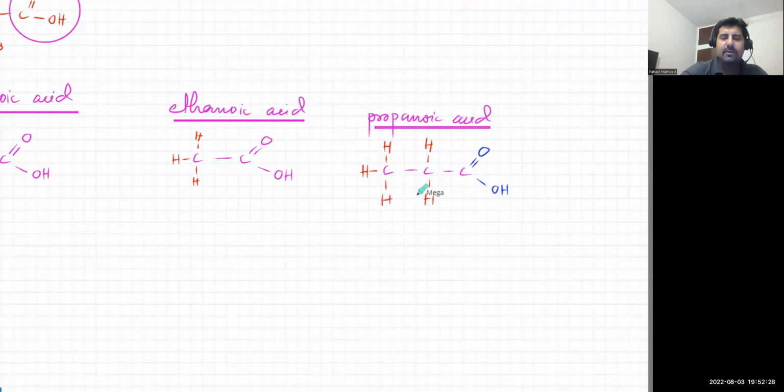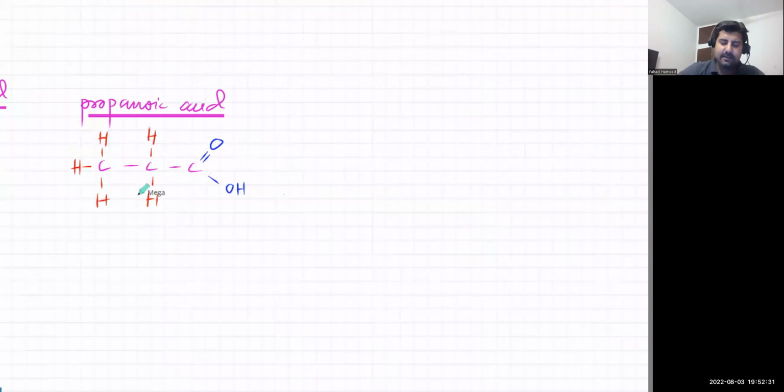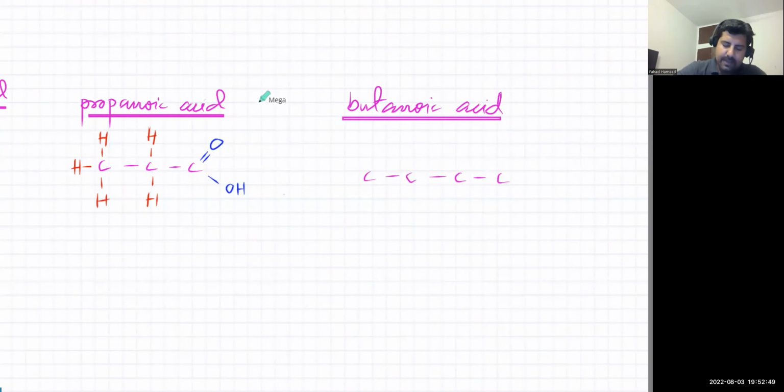Now, just one last one, butanoic acid, just for clarity. So we've got butanoic acid, which will have 4 carbon atoms, and this one will have double bond O and OH.